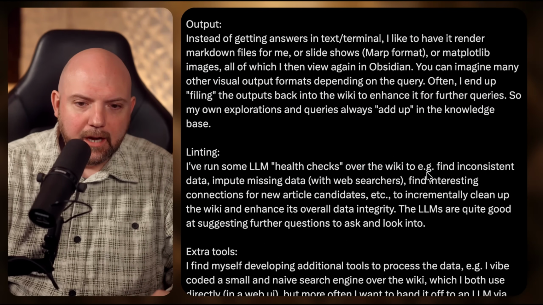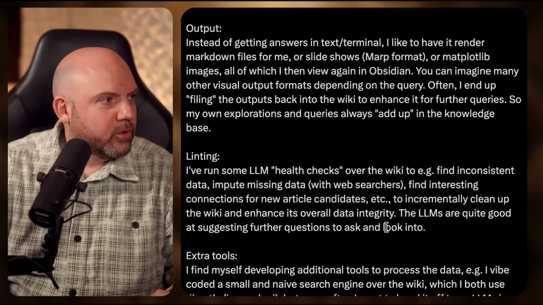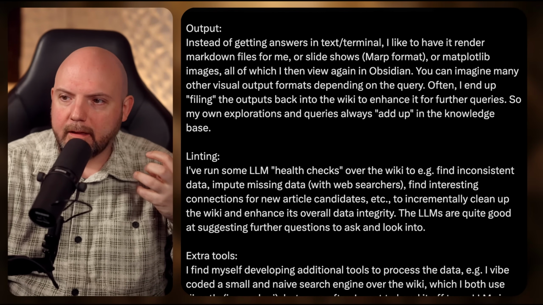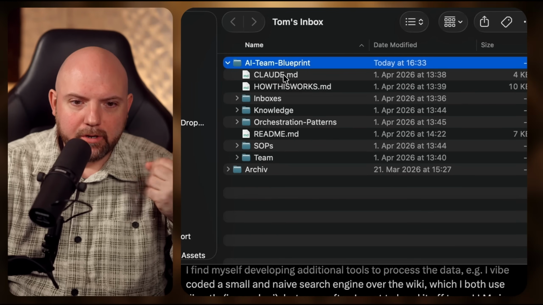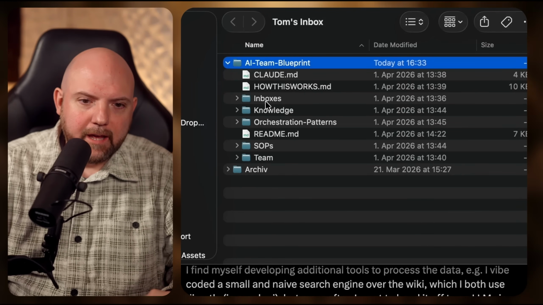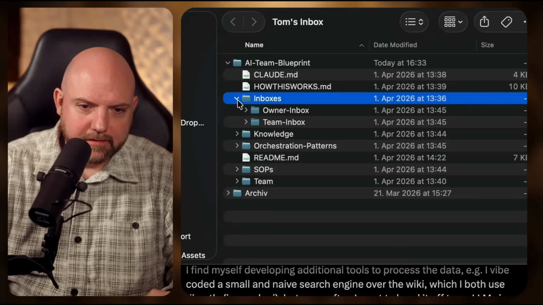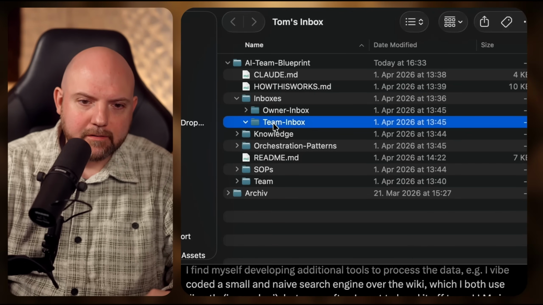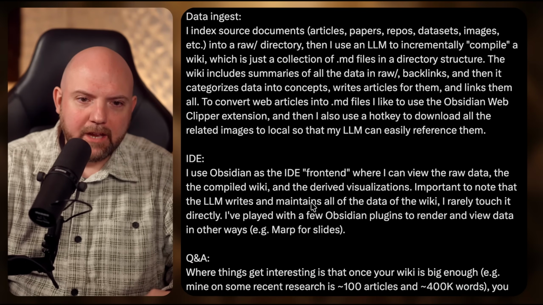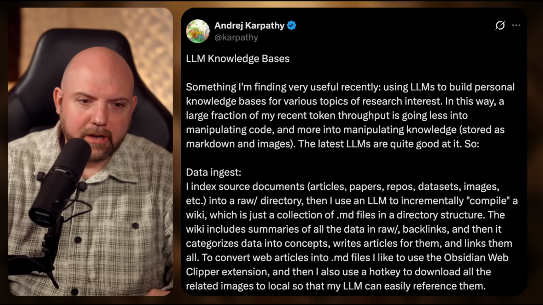And I think now is the moment where I show you the basic setup of any knowledge base that I build up in the basic structure. This is the folder. I call it AI Team Blueprint for now. It doesn't matter. And what we have here are inboxes. There is a team inbox and there is an owner's inbox. And what happens now when Andrej says that he has a raw directory?